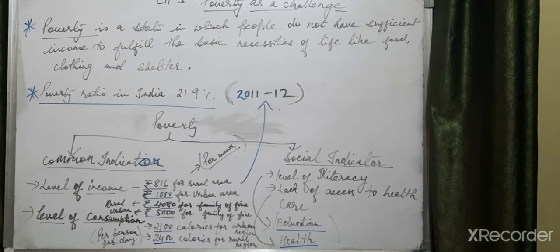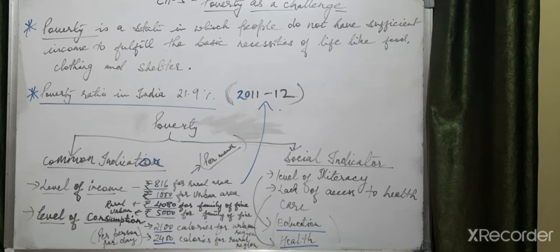So here one thing I would like to mention is the basis of poverty analysis. Here I am going to explain social exclusion and vulnerability. Poverty analysis is done by social scientists, and they take two criteria: one is social exclusion and the other is vulnerability. Let's see what that is.